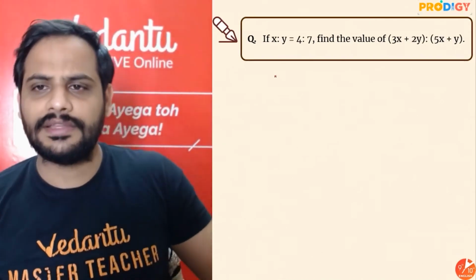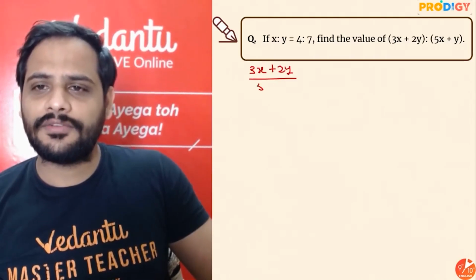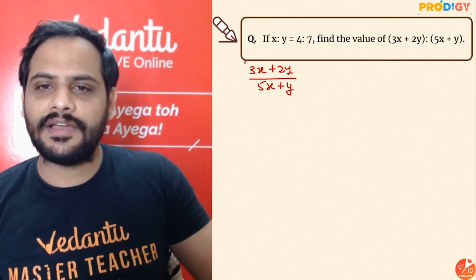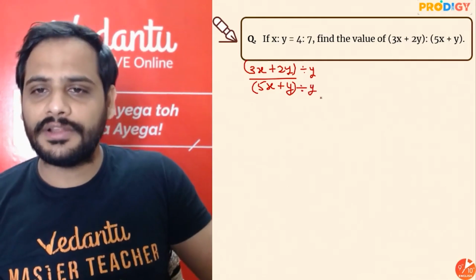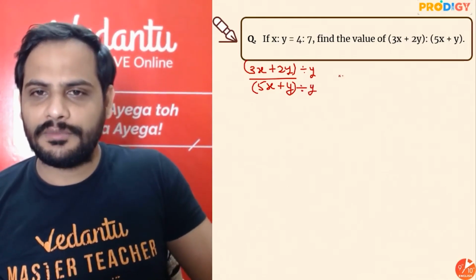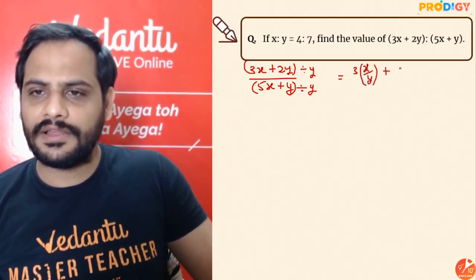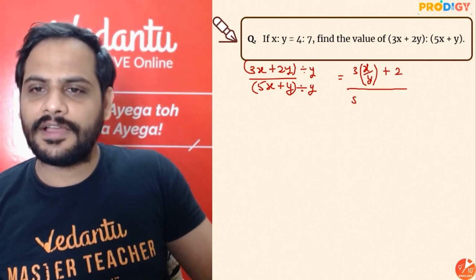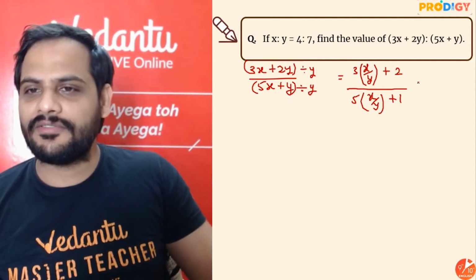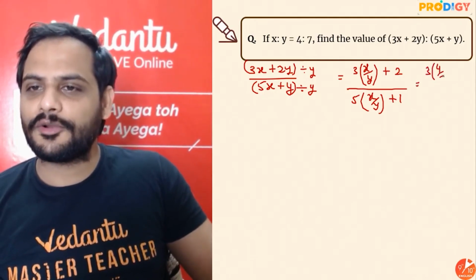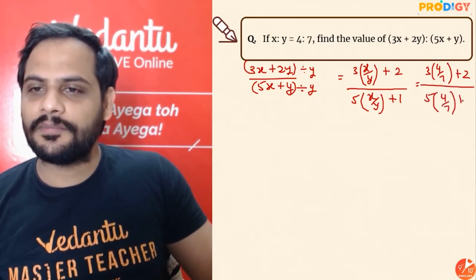...is to 5x plus y. So I can say if I have (3x plus 2y) upon (5x plus y), let's divide both the numerator and denominator by y. So it will become (3x by y plus 2) divided by (5x by y plus 1). And we know x by y is what? 4 by 7. So we can say 3 times 4 by 7 plus 2, divided by 5 times 4 by 7 plus 1.